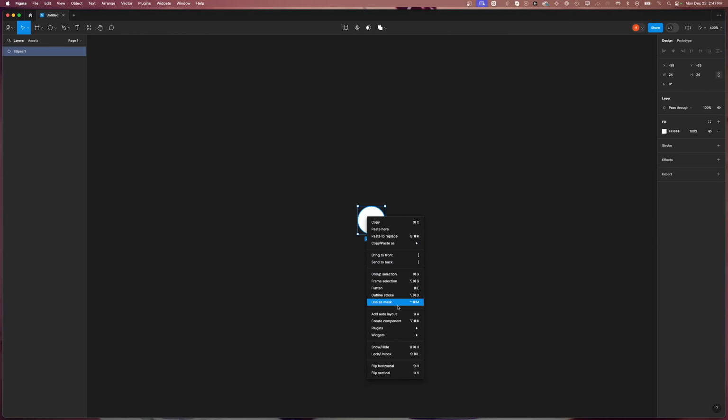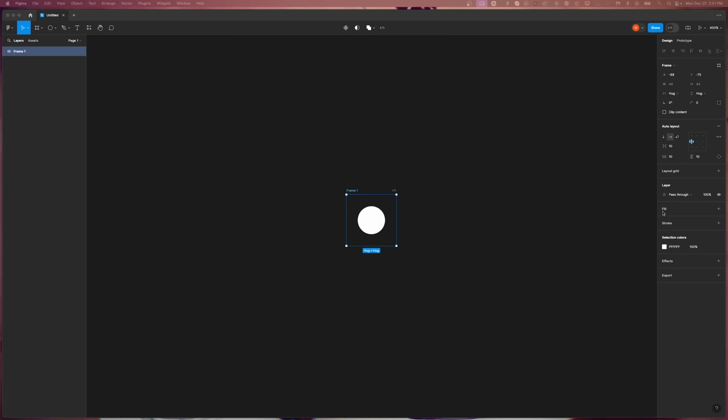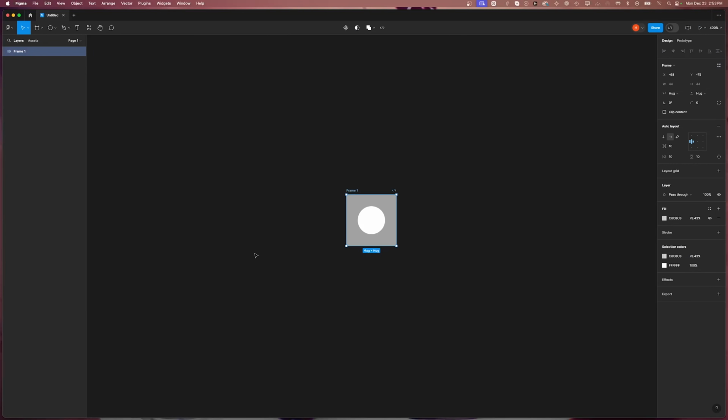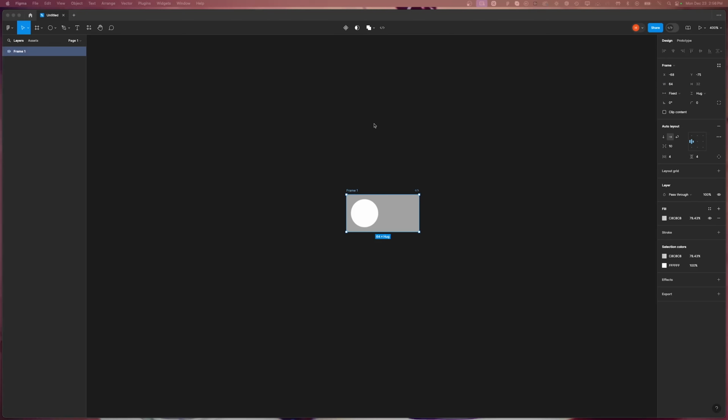Add an auto layout. And we are going to give it a background fill of gray. Now we're going to change the padding from 10 to 4 pixels. Change the width to fixed width, and then set the width to 64 pixels. And give it a border radius of 100.